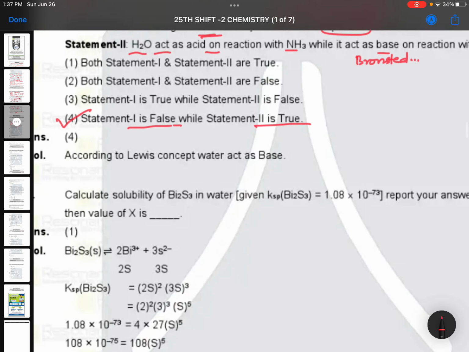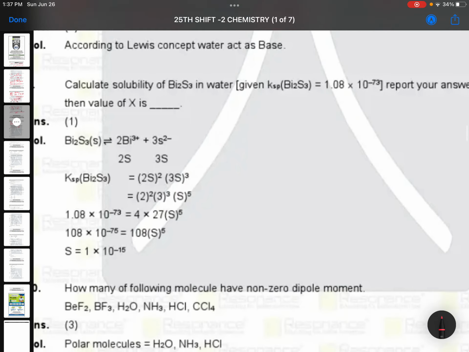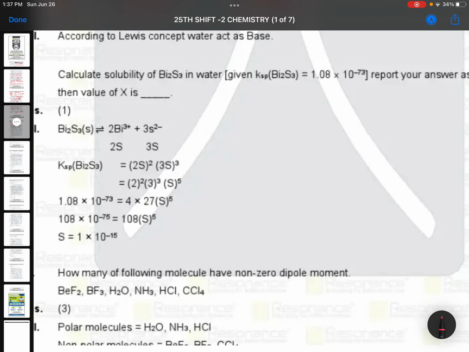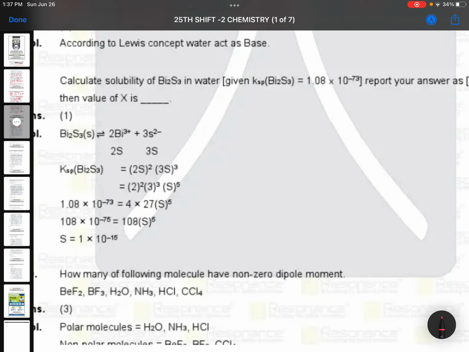That was acids and bases. I think there are two questions from acids and bases here. See, the next question is the same, this also is from acids and bases. Two questions from a single chapter. According to Lewis concept, water as base. Now that is the previous question.